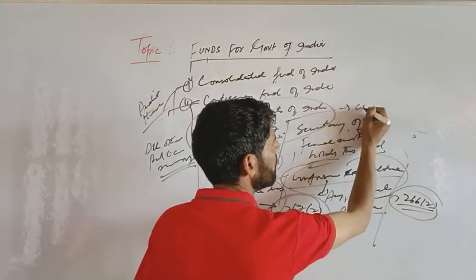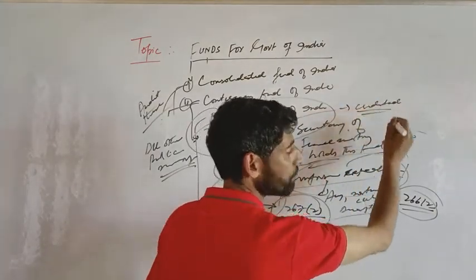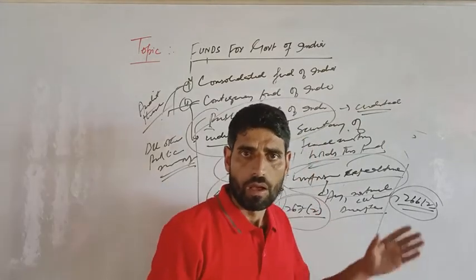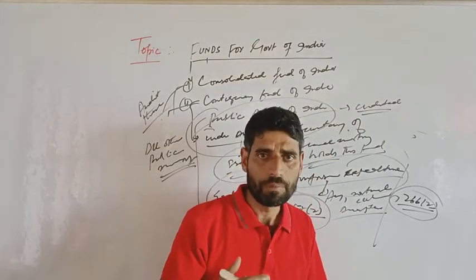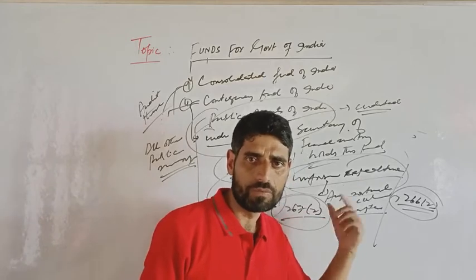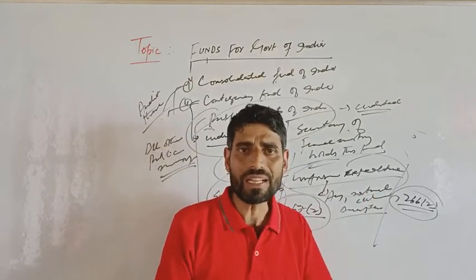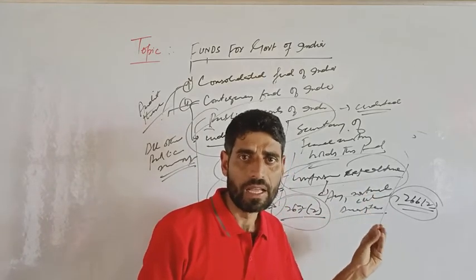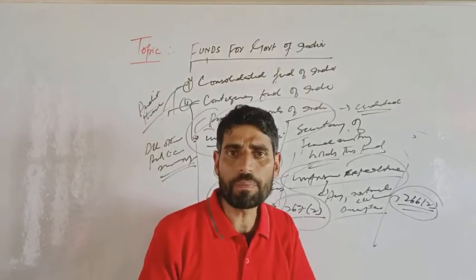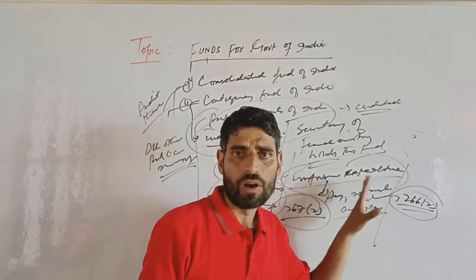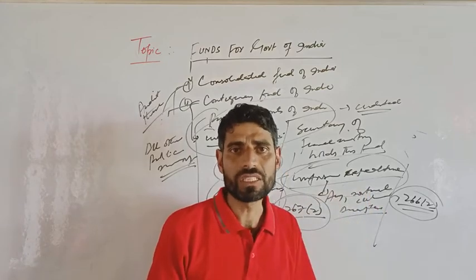Clear? Credited to this account. So all other public money other than those covered under the Consolidated Fund of India, received by or on behalf of the Indian government, is credited to this account. Clear?